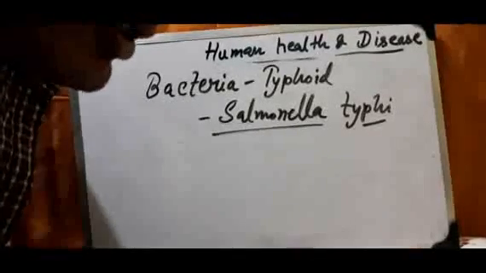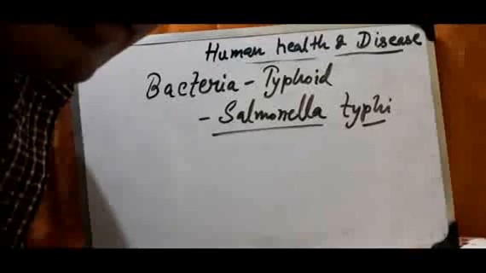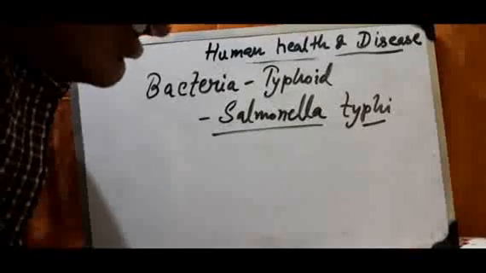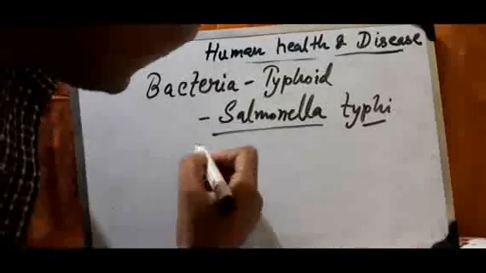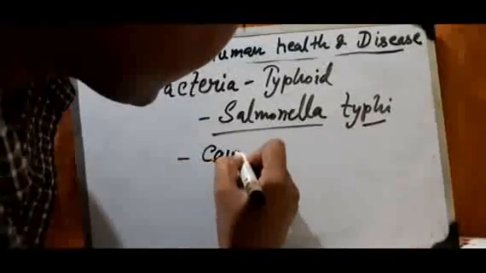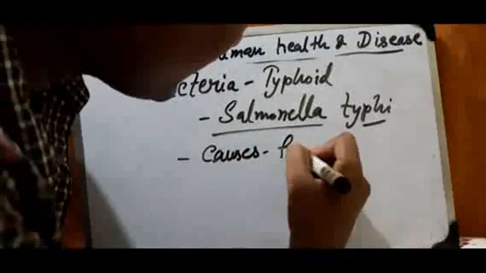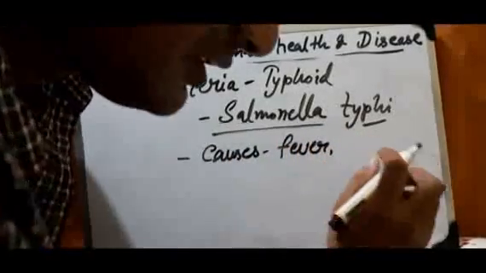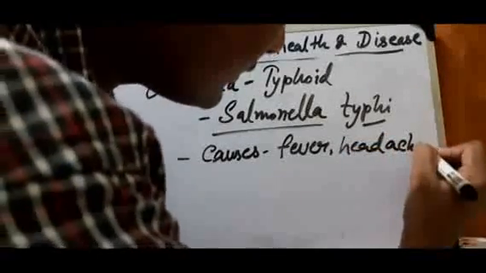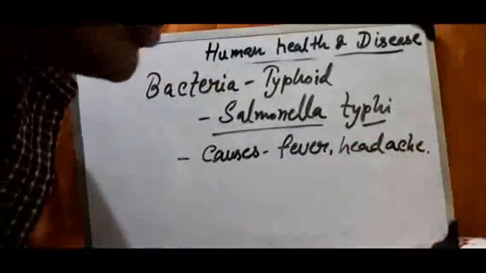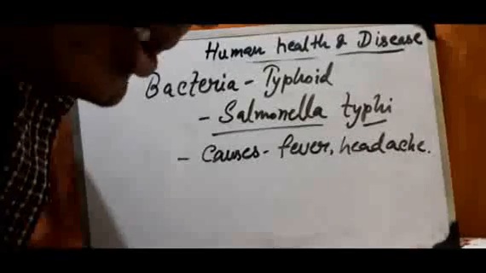It is a fever causing disease. So that means some bacterial diseases are like the viral disease. Write down, it causes fever, headache, and its mortality rate is also very high.